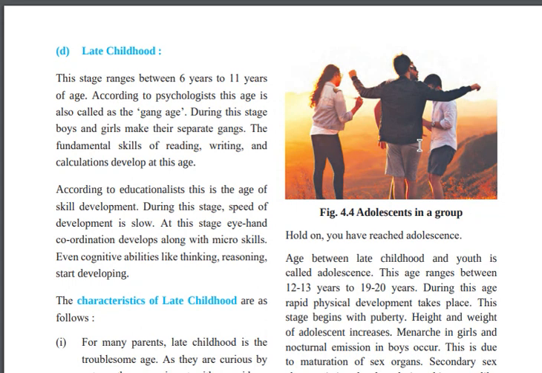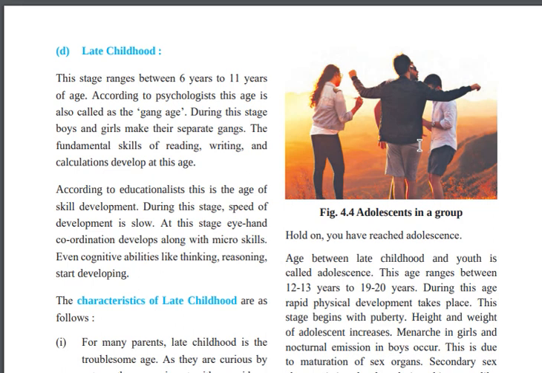We are first understanding the time period and what the characteristics of this stage are. This stage starts from 6 years, after preschool, and lasts from 6 to 11 years. According to psychologists, this age is also called the gang age. During this stage, boys and girls make their separate gangs, and the fundamental skills of reading, writing, and calculation develop.